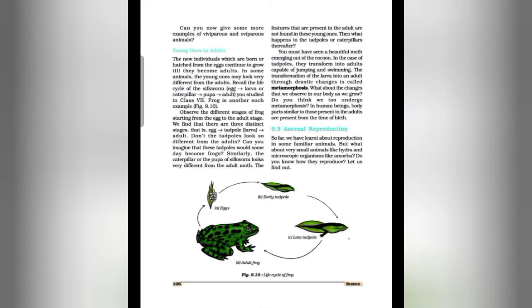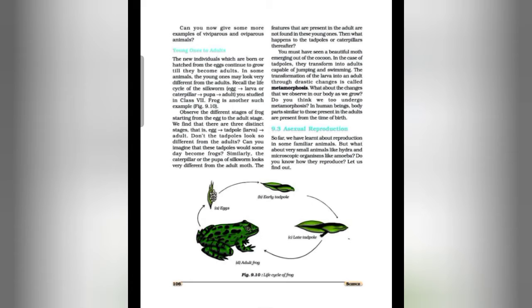Now we will discuss another mode of reproduction, that is asexual reproduction. So far we have learned about reproduction in some familiar animals, but what about very small animals like hydra and microscopic organisms like amoeba? Do you know how they reproduce? Let us find out.